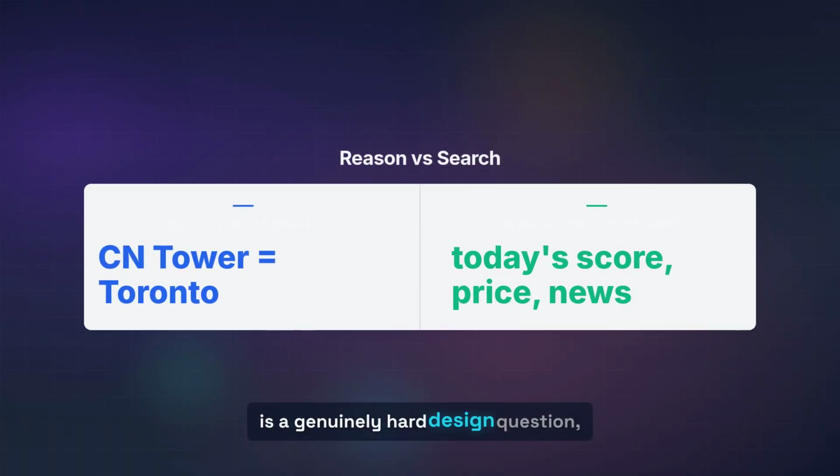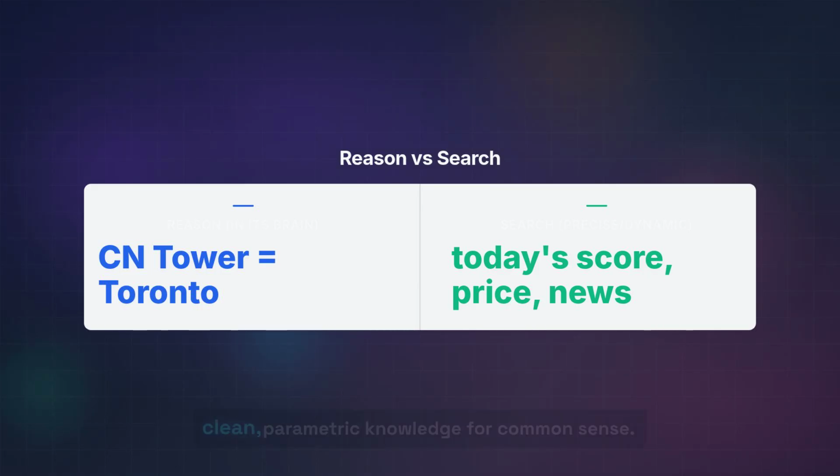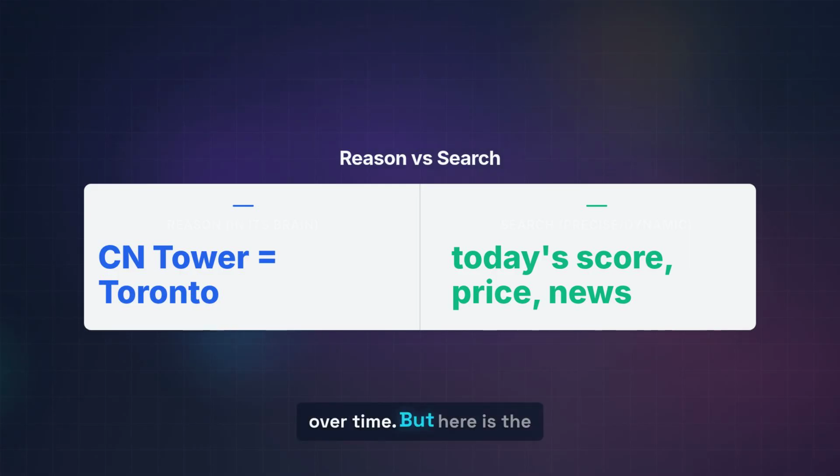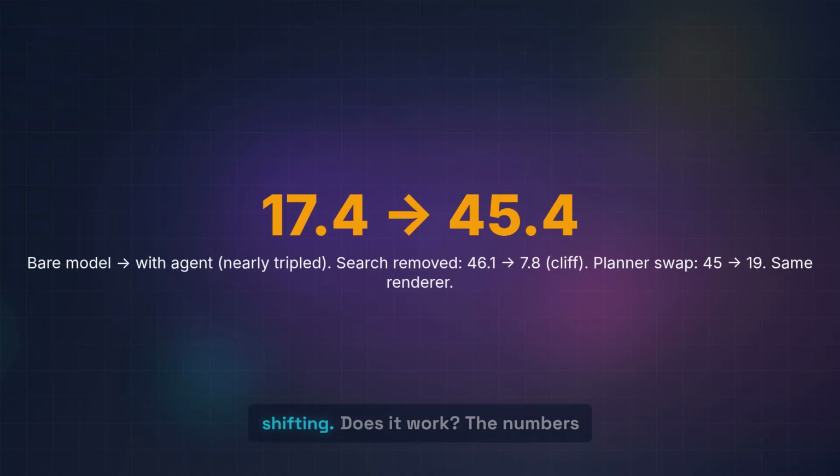Here is a genuinely hard design question the paper wrestles with. Some facts the model can just reason out. The CN Tower is in Toronto. That is sitting in its brain. But what was the exact score on August 14th? That needs a search, so where do you draw the line? The paper's answer is clean, parametric knowledge for common sense. Search for precise facts, exact numbers, dates, names, and anything that changes over time. But here is the wild part. That line is alive. As the base model gets smarter, more things move from needs search to can reason. The boundary keeps shifting.